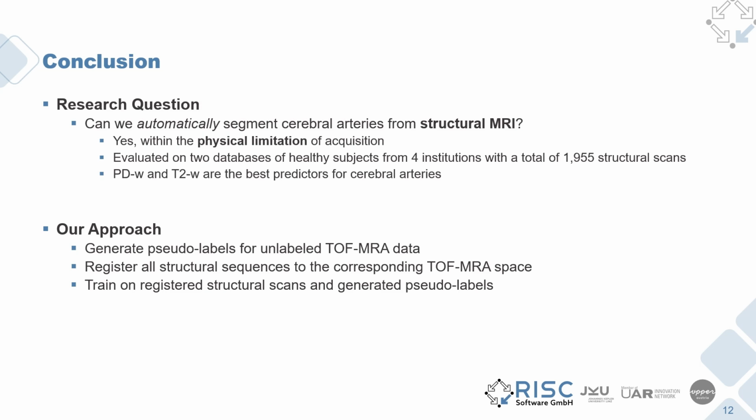It starts out by predicting pseudo-labels for unlabeled time-of-flight MRA sequences, and then we register each structural sequence to the corresponding space of the patient's MRA sequence, or time-of-flight MRA space, and this yields structural scans as well as pseudo-labels within the same space and in alignment. This allows us to simply train a segmentation model in a supervised setting and be able to predict cerebral arteries from structural scans.